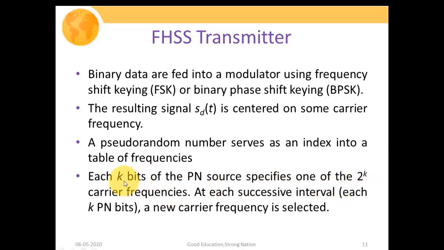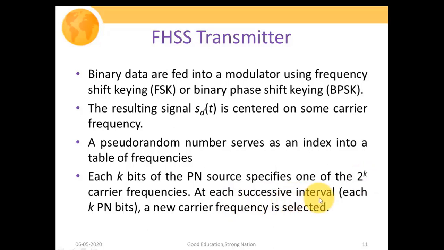So obviously if we are assuming that our PN sequence is of k bits, then the PN source specifies one of the 2 to the power k carrier frequencies. In our last example, the value of k is 3. So the different values that can be selected with 3 bits is 2 to the power 3, that is 8. So we can have 8 different values of carrier frequencies, and at a particular time it is going to select only one carrier frequency.